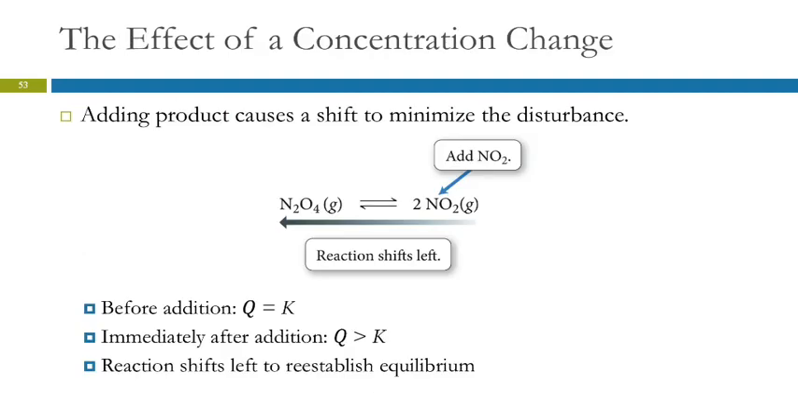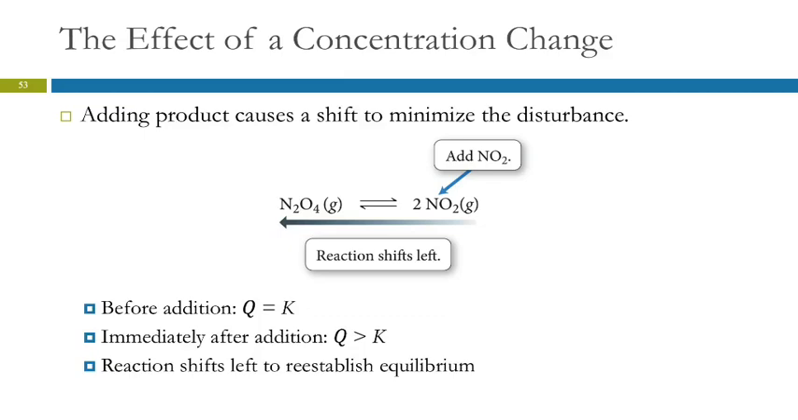So, effect of a concentration change. Looking at this reaction between N2O4 and NO2. If we add more product, that's going to increase the reverse reaction rate, right? So we say the equilibrium will shift to the left. It will cause the N2O4 concentration to increase. It will cause the NO2 concentration to go back towards what it was originally.